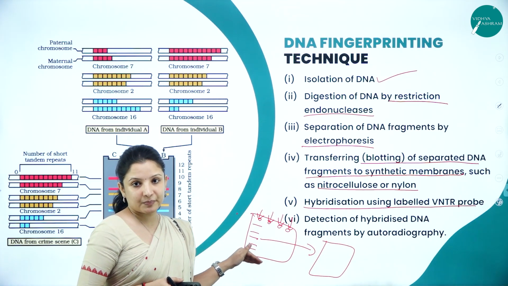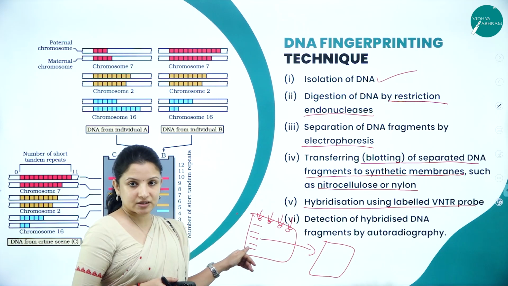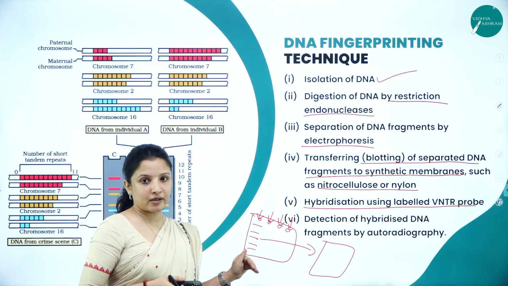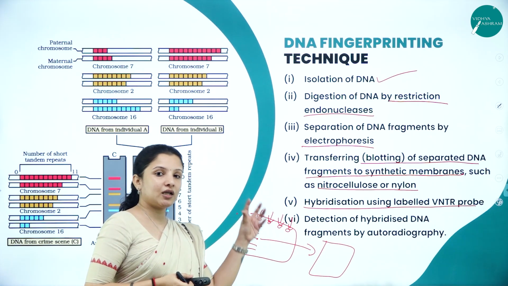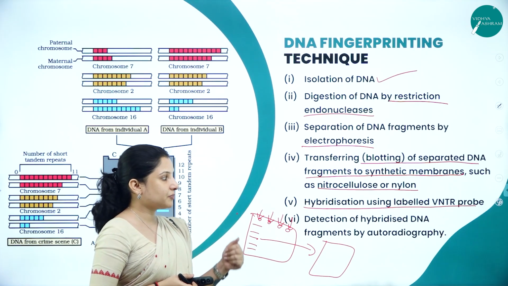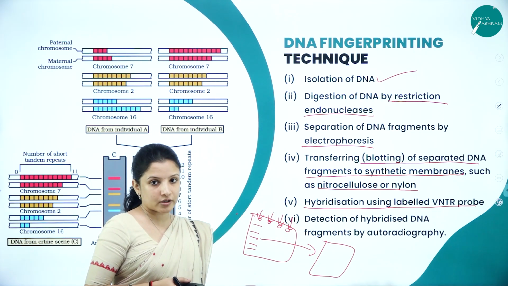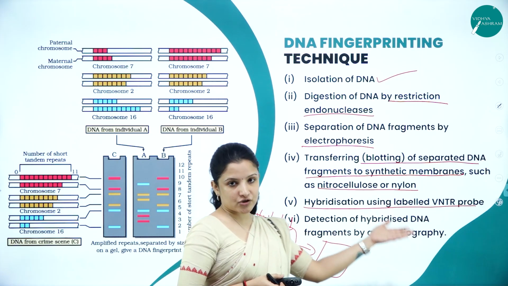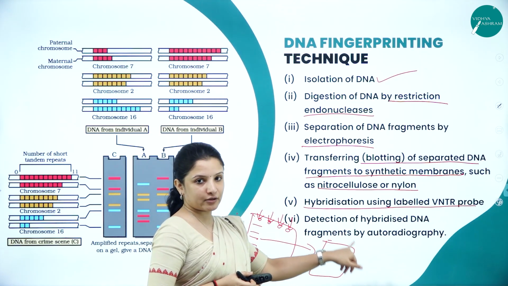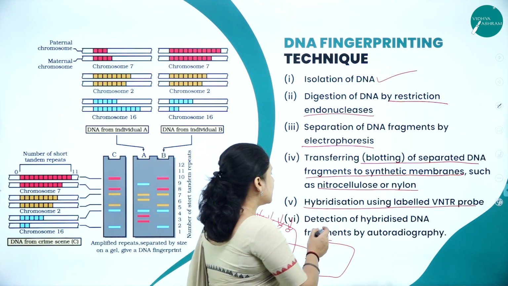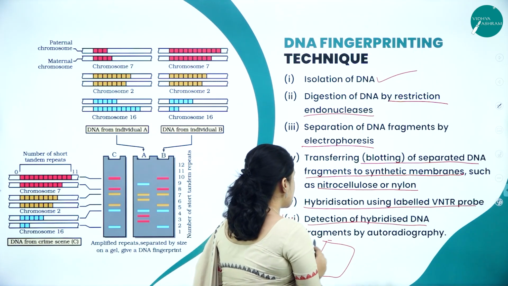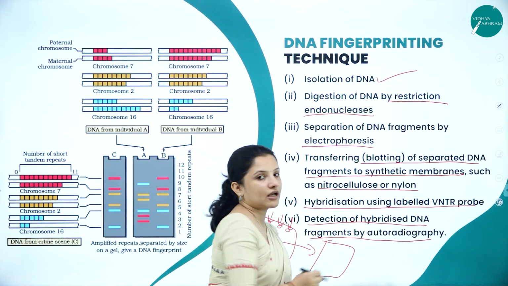For that, a variable number of tandem repeats probe would have been designed already. That probe they introduce on this nitrocellulose plate, and later the detection of hybridized DNA fragments by autoradiography is done.